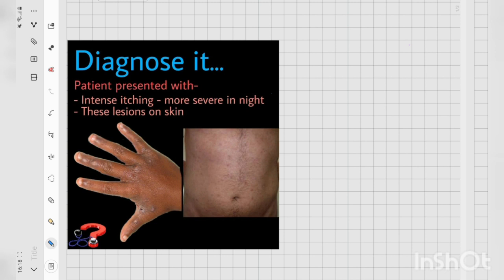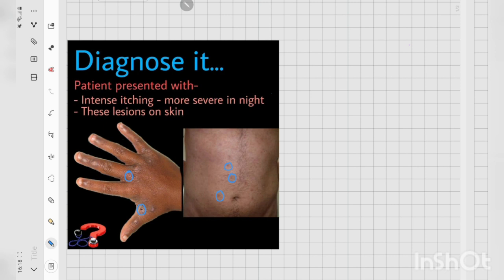Starting with how the patient would have presented to us, I can share my own personal experience. Once a male patient with his whole family presented in our dermatology OPD with the complaint of itching all over the body, which is more on the abdomen and finger webs. When inquired more, there is a similar complaint in all the family members. The itching was more in the night, and all of them have these skin lesions that you can see on the finger webs, these lesions, and these ones, and also on the abdomen, these you can see.